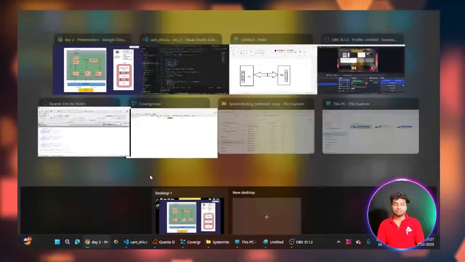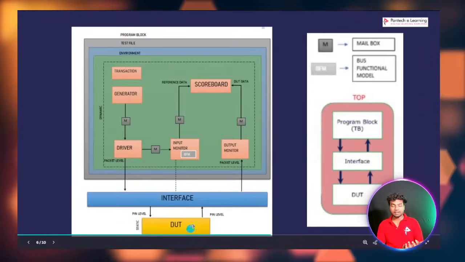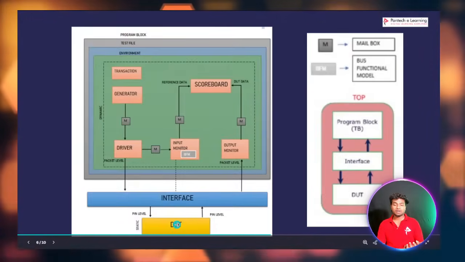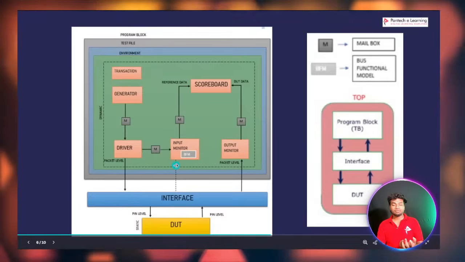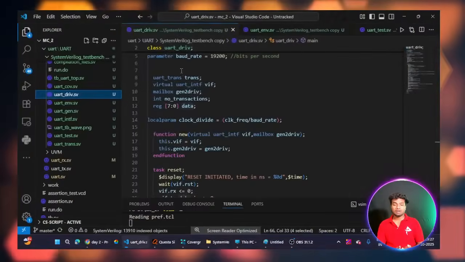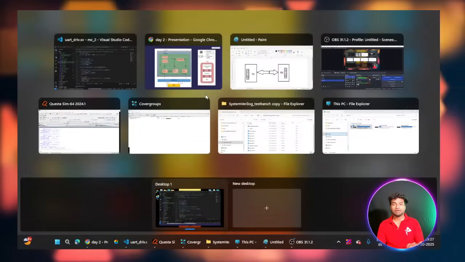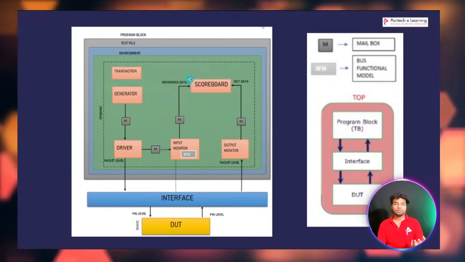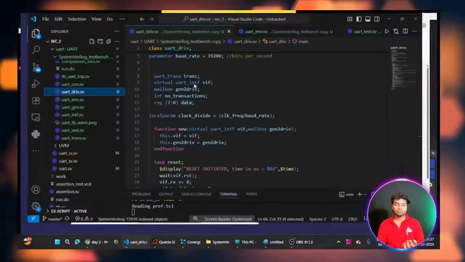Okay, this is how it will work. After that, the DUT will do some work, and then again it will convert the pin level to packet level and give it to the input monitor. But in my code I am giving the DUT output to the driver only. So I didn't write any code for the input monitor or output monitor.